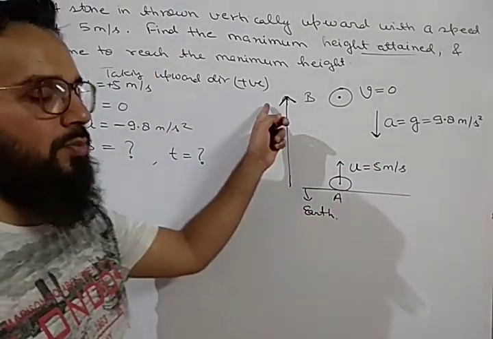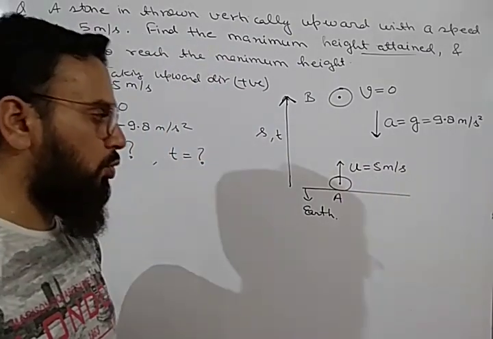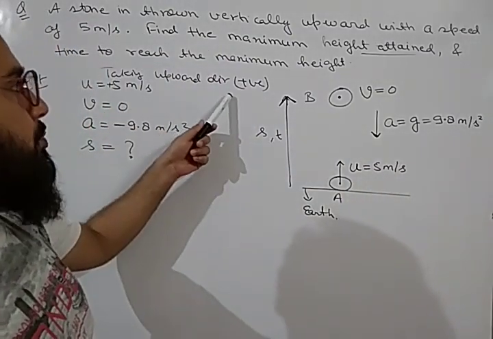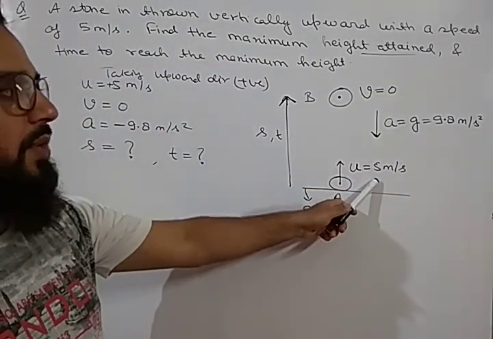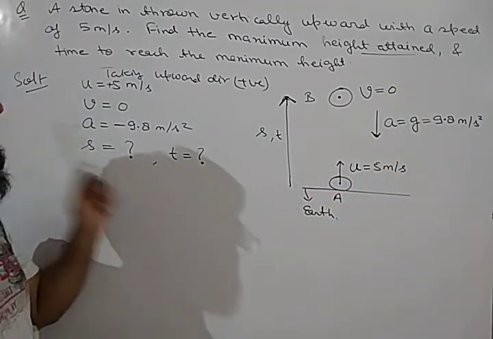So u will be plus 5, v equal to 0, a will be minus 9.8 because we have taken upward direction positive. We have to take the direction of motion as positive. The direction of motion is upward, so we take upward direction positive. U is upward, plus 5, a is downward, so it is minus 9.8. We have to find s and t.